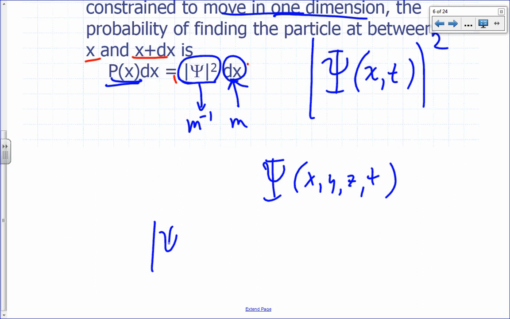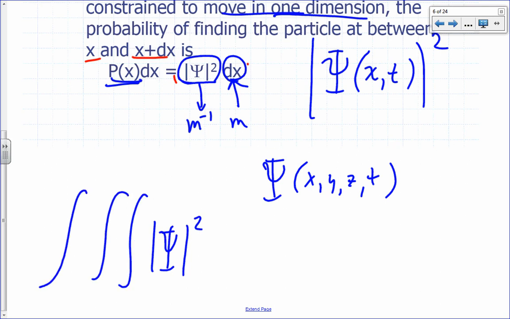So your psi squared, you'll have to integrate with respect to x, y, and z, over an infinitesimally small volume with length, width, and height of dx, dy, and dz. So this is dV, a volume unit. In SI, this would be in meters, this would be in meters, and this would be in meters.